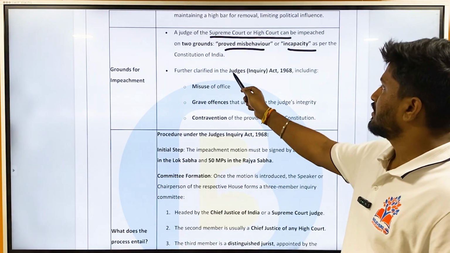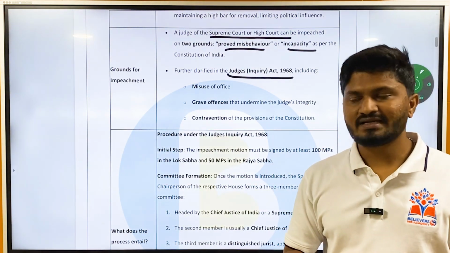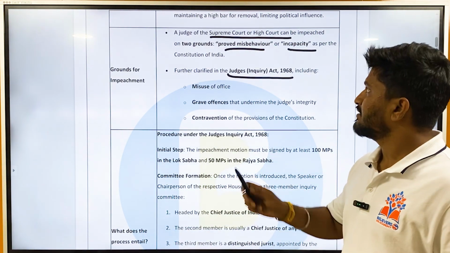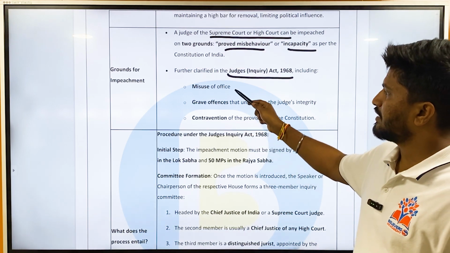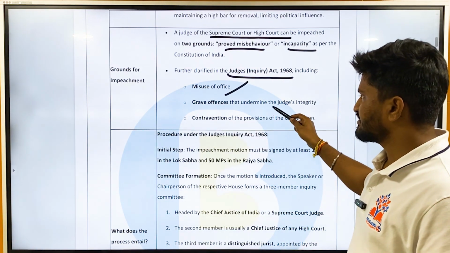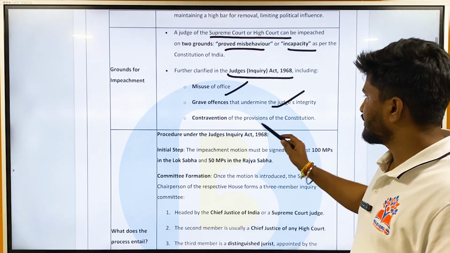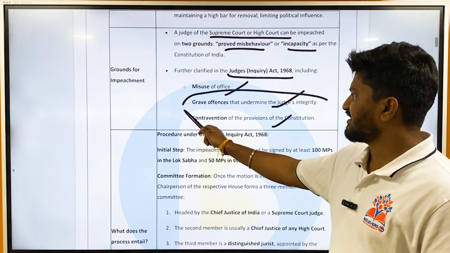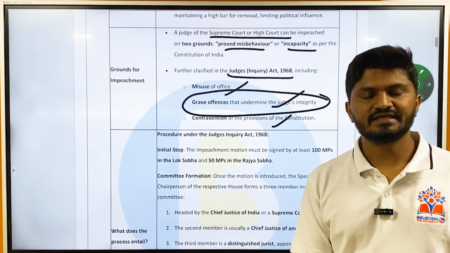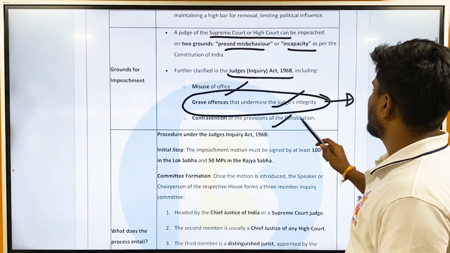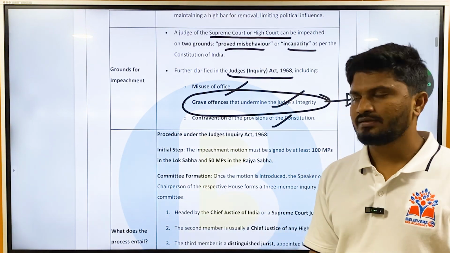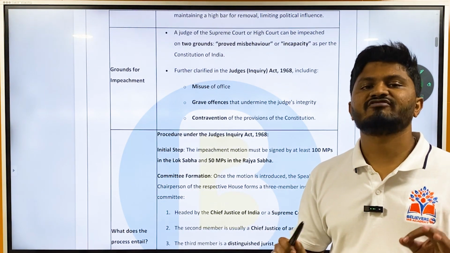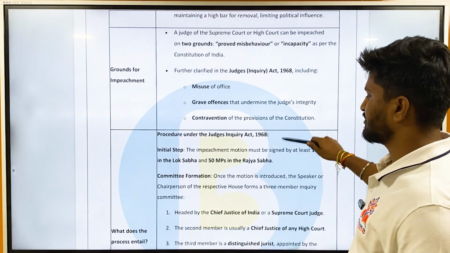Instead, they are explained in a legislative act, that is the Judges Inquiry Act of 1968. According to this act, proven misbehavior or incapacity covers misuse of office, grave offences that undermine the judge's integrity, and contravention of provisions of the Constitution. Presently, the opposition is citing that it is an offence that undermines the judiciary's integrity. Based on this ground, the Allahabad High Court judge should be impeached. So do understand, grounds are mentioned in the Constitution, but they are not defined in the Constitution. Instead, they are defined in the Judges Inquiry Act of 1968.